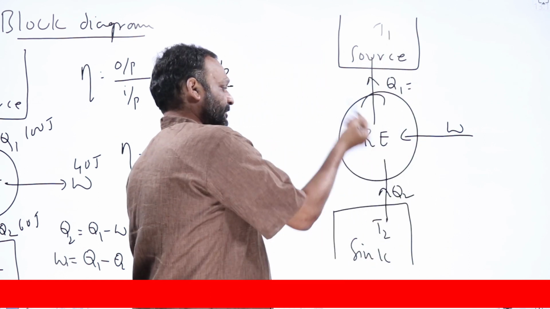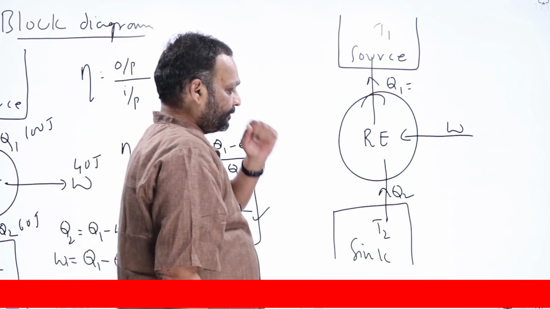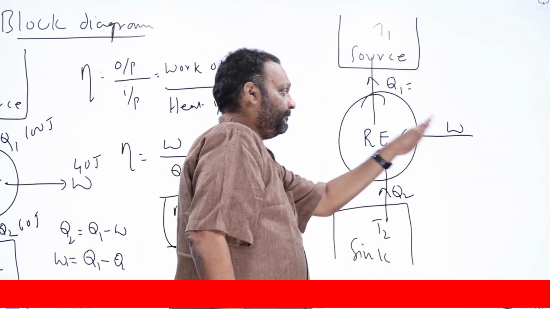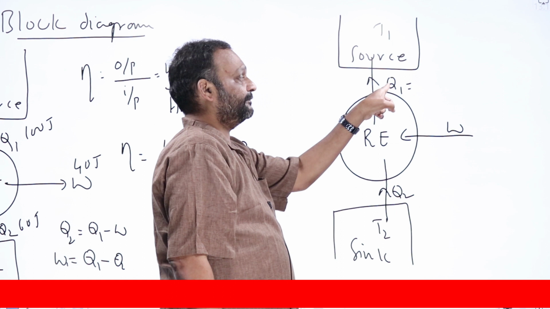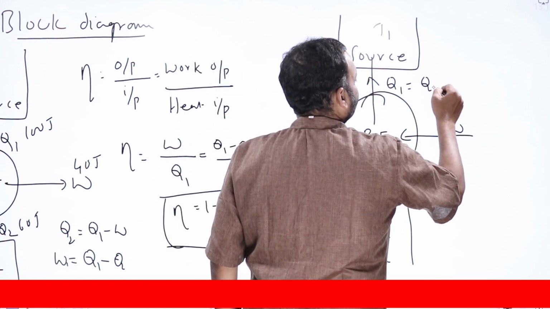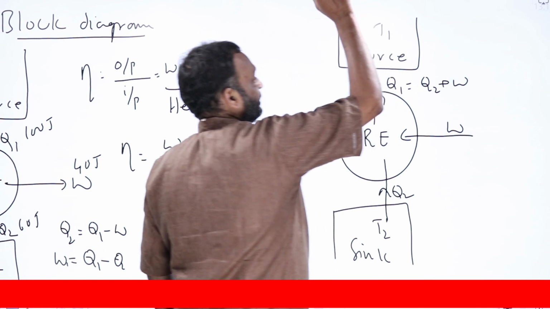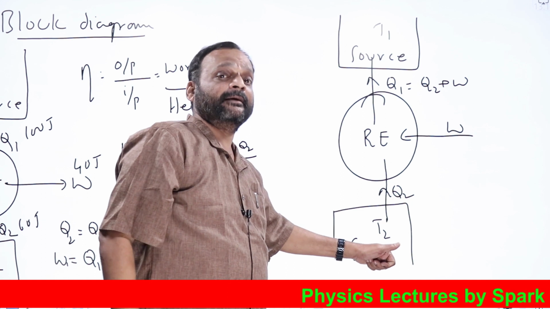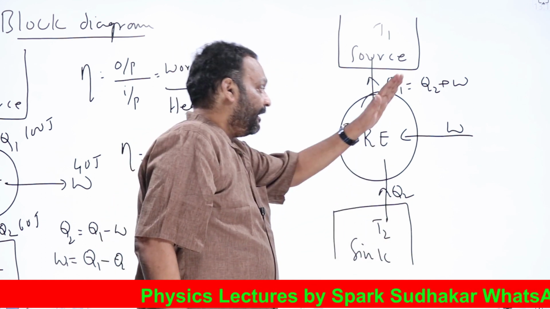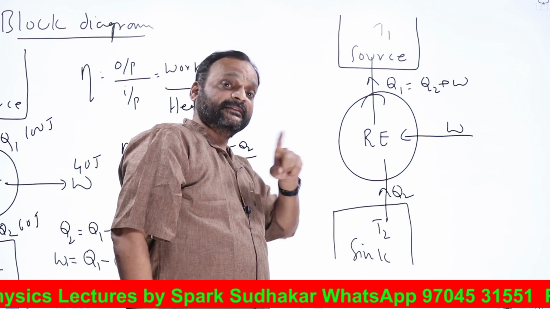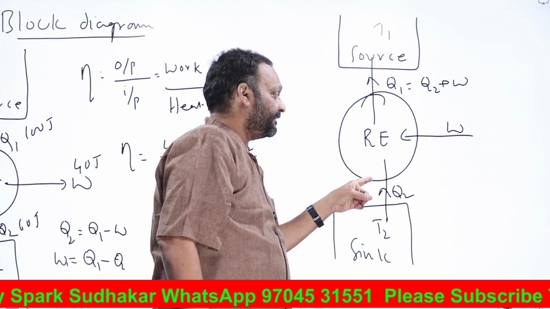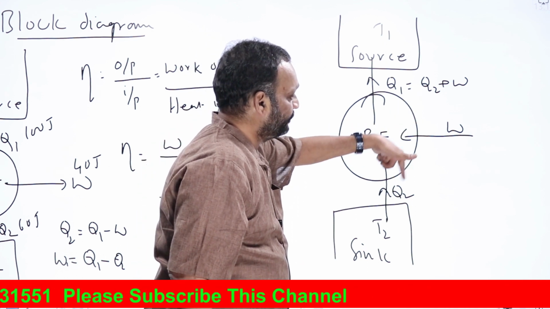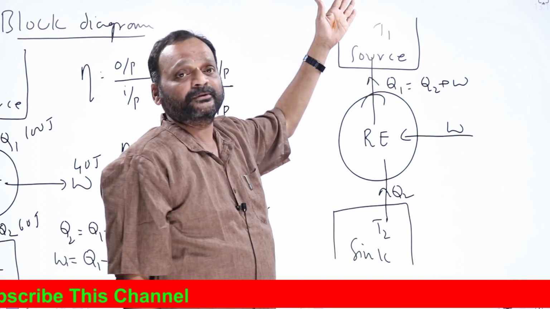Again, the first law of thermodynamics should be valid here also. So Q1 equals the amount of heat it has taken from the sink at lower temperature plus the amount of work I have done. Q2 plus W becomes Q1, which gets rejected into the source at high temperature. A refrigerator takes heat from an object at lower temperature, upon some external agency doing work on the refrigerator, and rejects Q2 plus W into the source at high temperature.